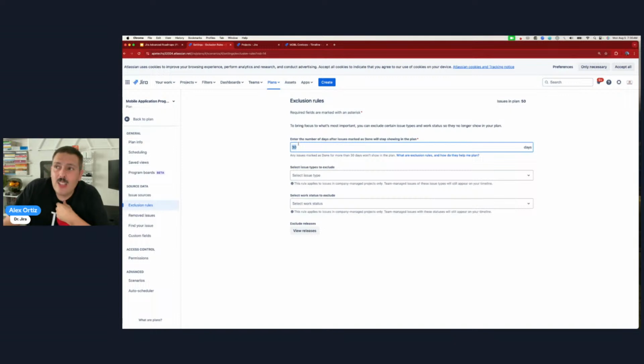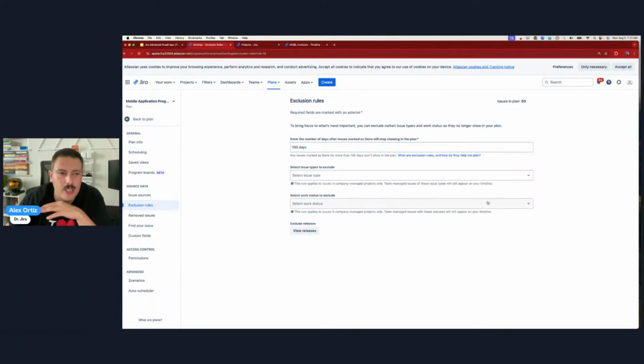Since I like to use my plans for quarterly planning, I think that they shine really, really well for quarterly planning. I like to do 100 minimum, so that you can see at least a quarter's worth of work, right? Because if you do 30, you're not going to see everything in that quarter. So I like to do a minimum 100 days, but if you need the whole year, you can put the whole year. Your caveat is going to be that this number goes up and down depending on your retention policy. And so again, if you're hovering close to that 5,000 limit, you're going to want to be a little bit more prescriptive with your dates here. So I'll leave it at 100.